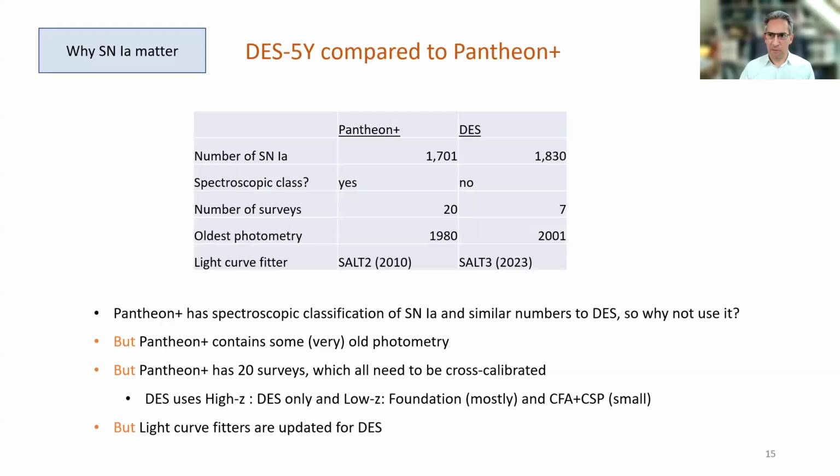Now, you might think, okay, Pantheon has spectroscopic classification and similar numbers to Dark Energy Survey, so why not use that? However, Pantheon contains some very old photometry, going back to 1980 in one instance. And also, Pantheon combines 20 different surveys, all with different filter characteristics, different telescope platforms, which all need to be cross-calibrated. In contrast, DES uses only DES data for high Z, and low Z is mostly just a Foundation sample with a little bit of CfA and CSP. Also, the light curve filters have been updated comprehensively from 2010 vintage to 2023 vintage for DES. So overall, I think you should prefer DES rather than Pantheon.